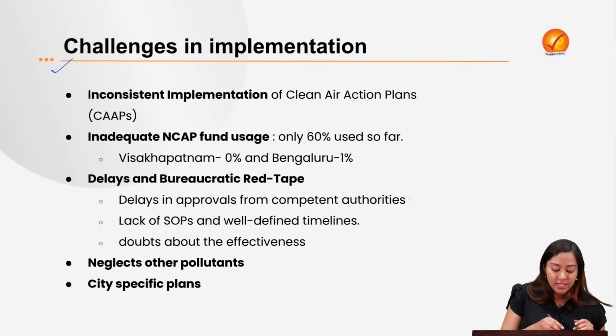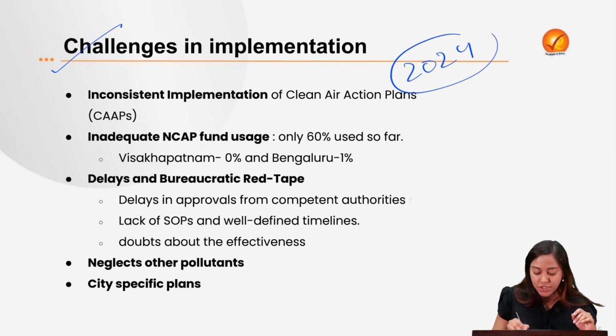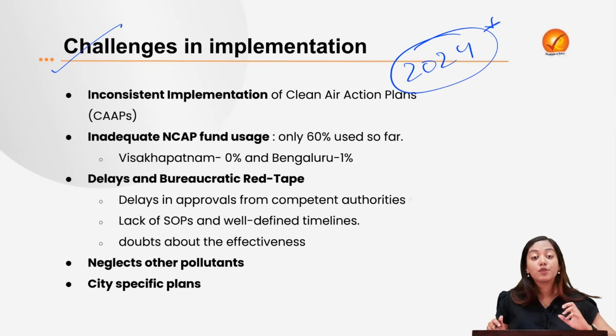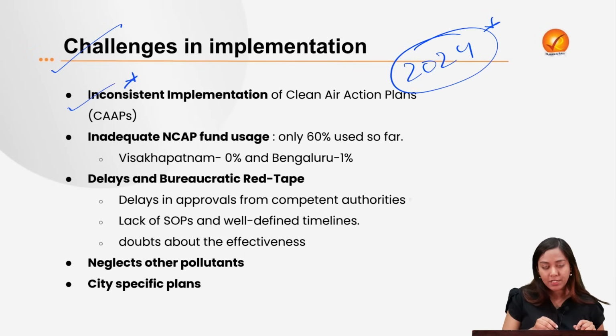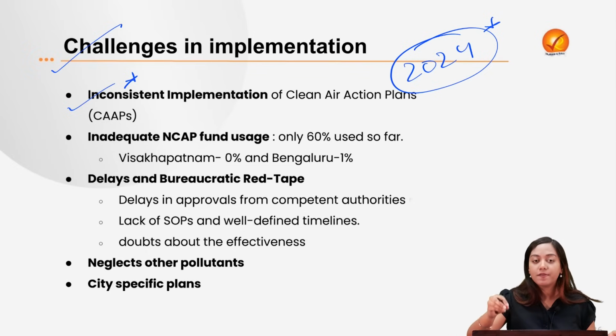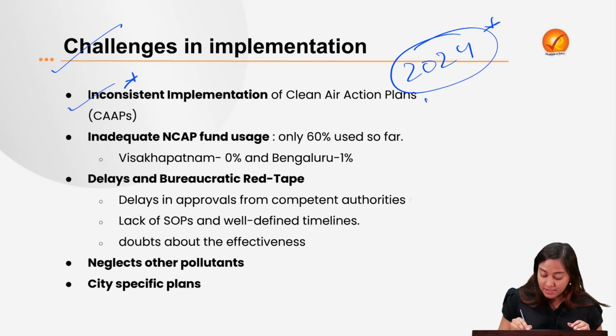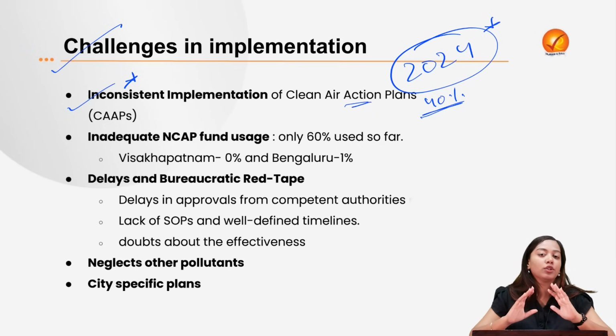Now, what are the challenges in implementation? Because we know that by 2024, we have not achieved the target. Why have we not achieved the target? Because we have fallen short. There were certain lacunas and we are going to assess them. First of all, inconsistent implementation. All of the 132 cities were told that you have to create your city-specific clean air action plan. Have they done that? No. In fact, less than 40% of the cities have created them. Even if they have submitted it, they have not implemented it on the ground level. So implementation is the evil over here.